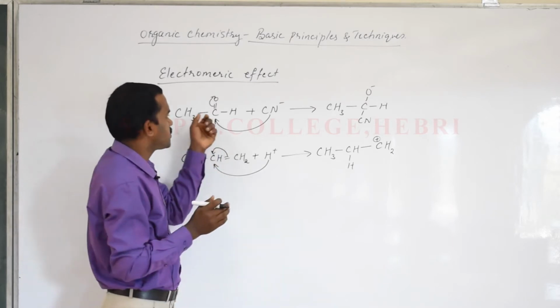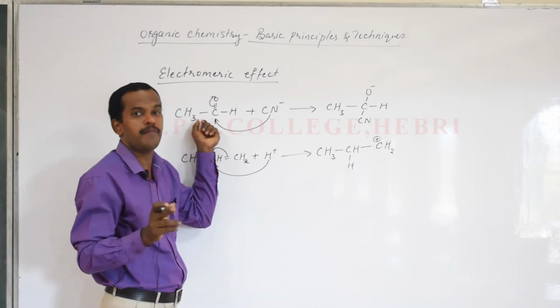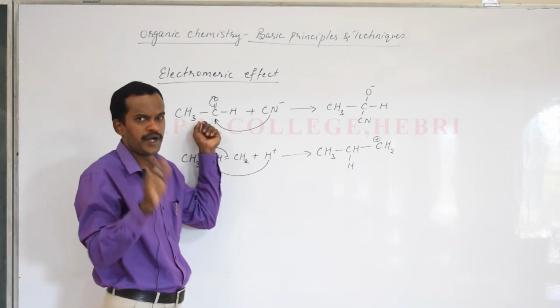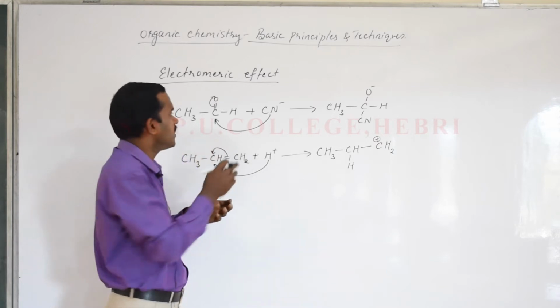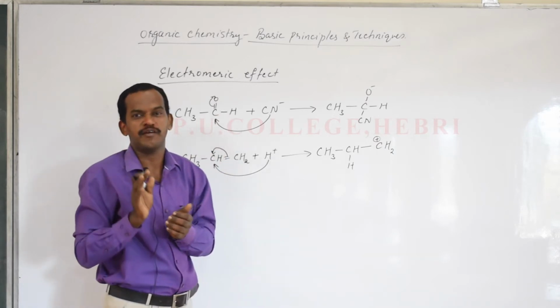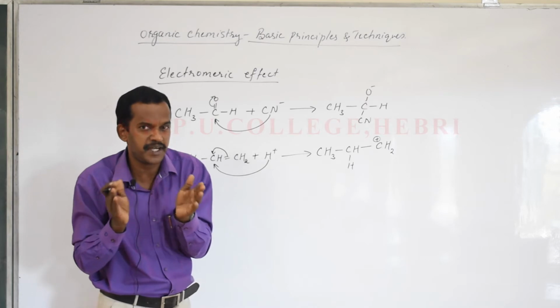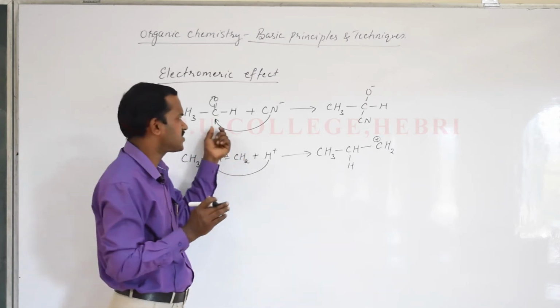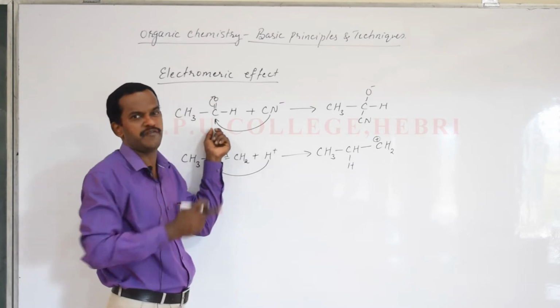Now the shift of electrons takes place from a double bond or sometimes a triple bond, that is, in general, from multiple bonds. That is a shift of pi electrons. So try to understand comparatively. Inductive effect is a permanent effect, whereas this electromeric effect is a temporary effect.